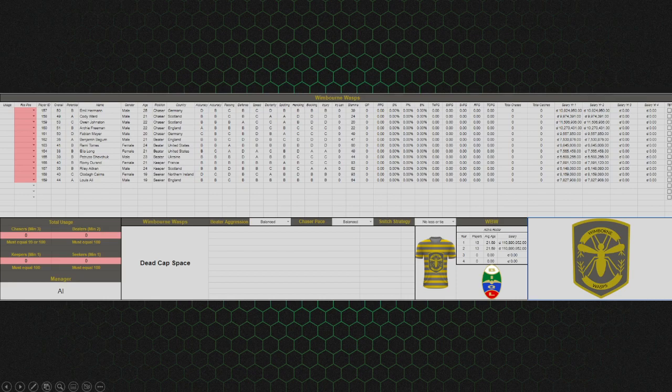This is trade block. If you look at this and you're like, I don't really like Emil, but I don't want to eat $5.45 million for the rest of the season, let me go ahead and put him on the trade block. Maybe he's good for another team. Maybe they want him and we can negotiate a trade. I'll put him on the trade block. They'll be visible to other teams as available, and you can start negotiating from there.